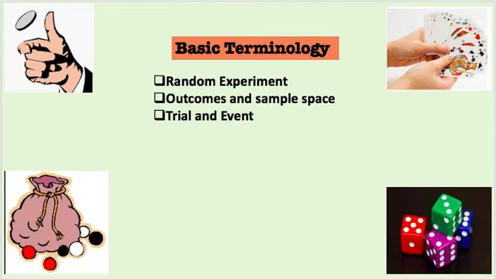Here, I'll share with you the three parts. I will share with you what we mean by random experiment. So these are the basic terms associated with probability: the random experiment, a very frequently used word, and outcomes, sample space, trial, events. These are very basic starting terminology. So let us see one by one.